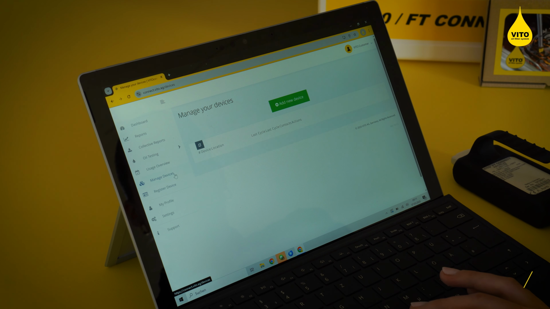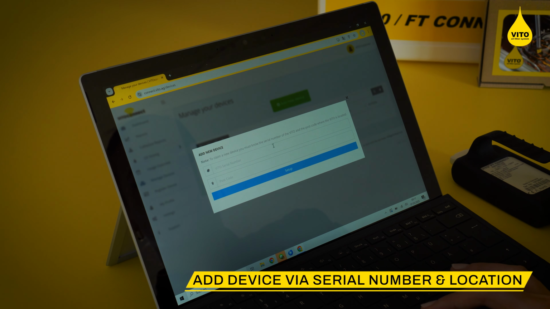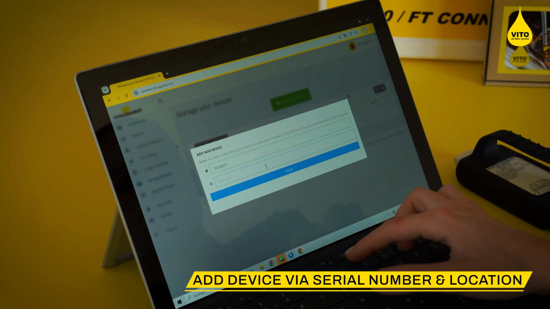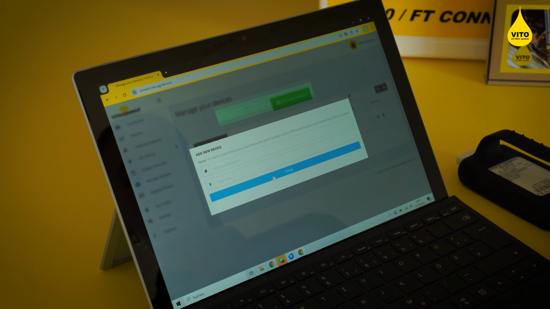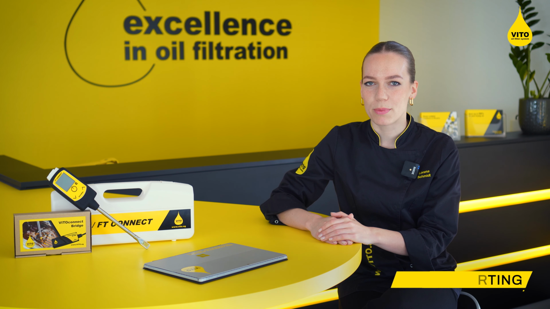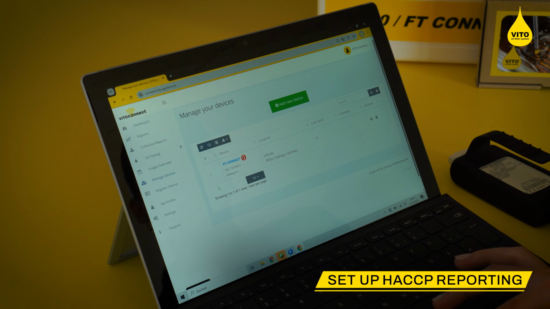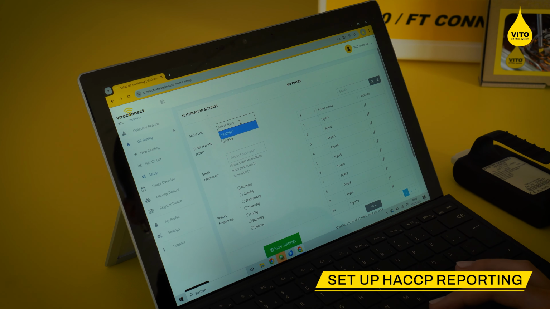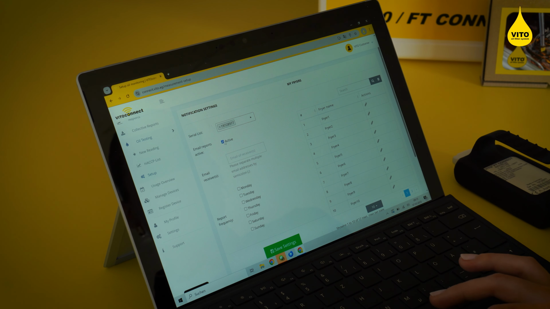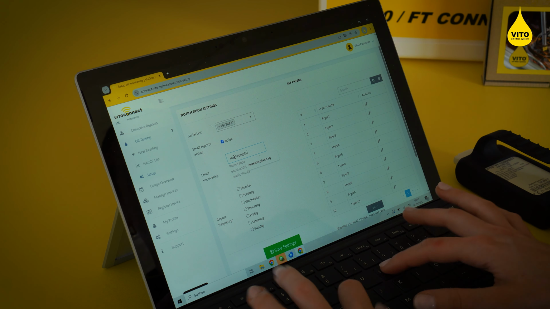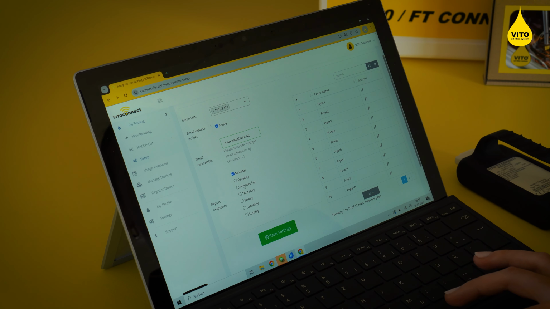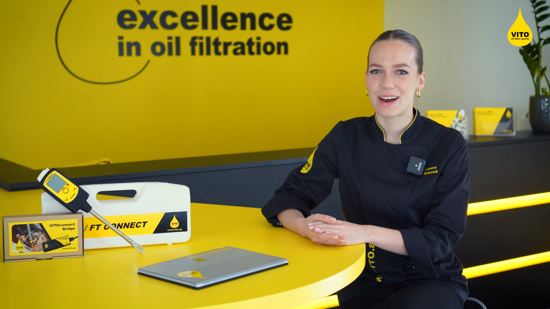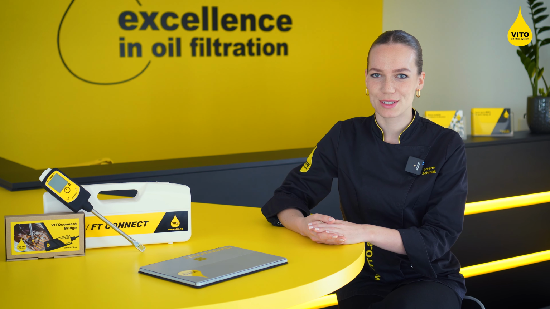Add the device to your profile using the serial number and location. Now you can set up the reporting function and manage your hazard data. That's it. Now your measurement data will be saved automatically.